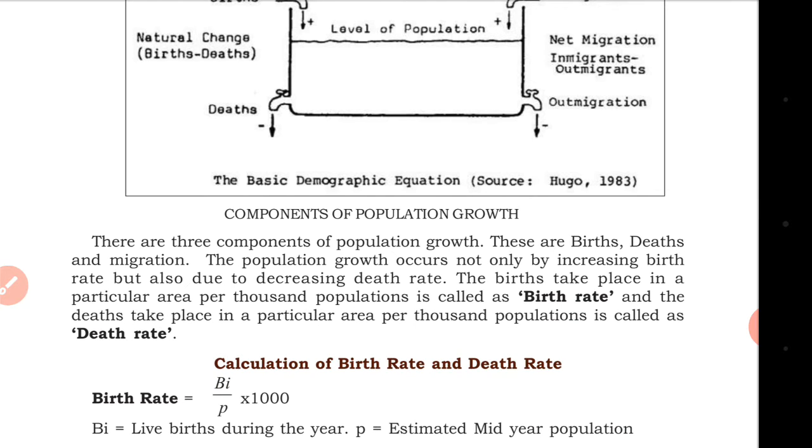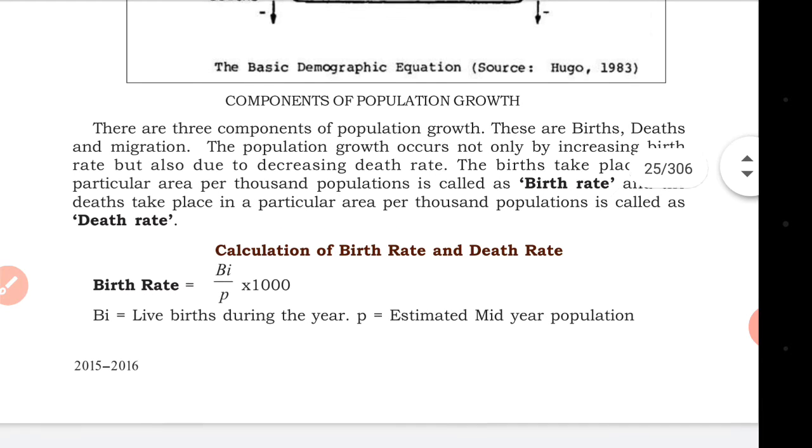Components of population growth. There are three components of population growth: birth, death, and migration. Birth, we know; death is when someone dies; and migration is when we move from one place to another, one state to another, or one country to another country.